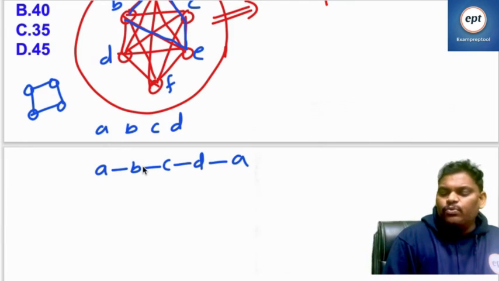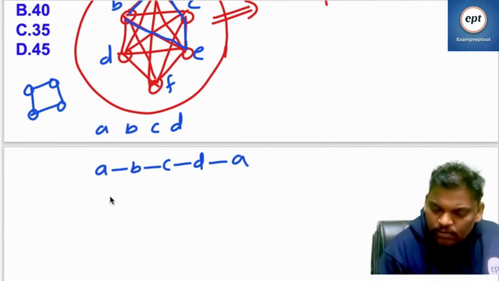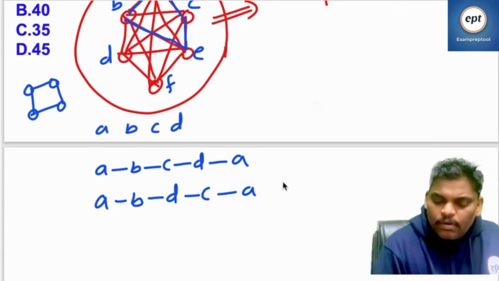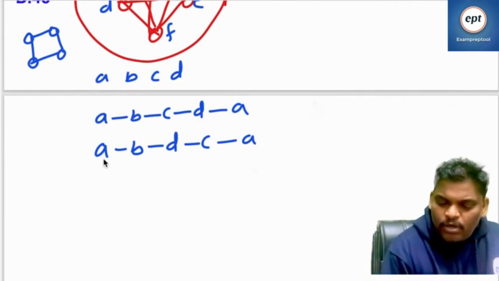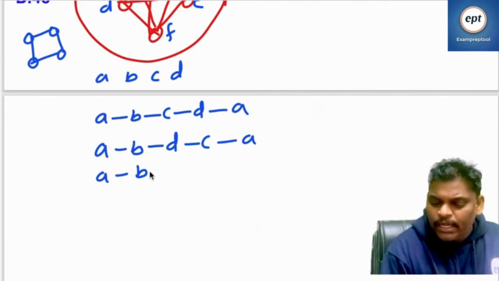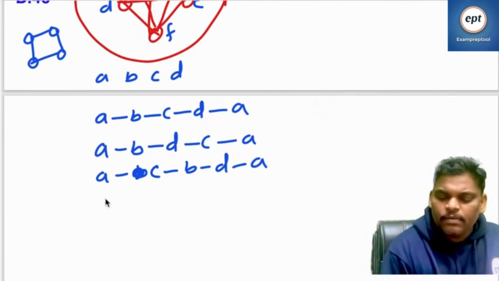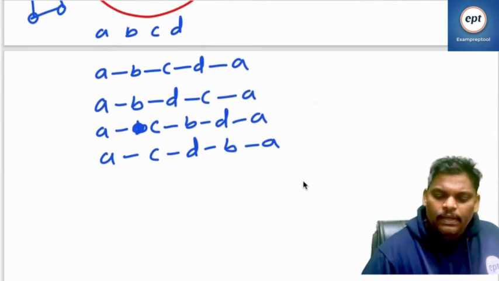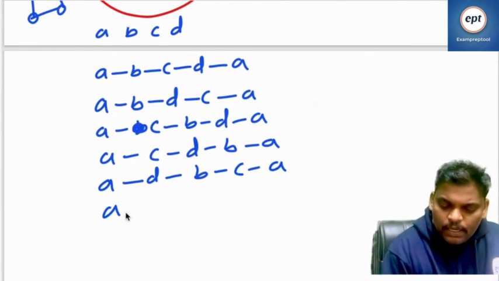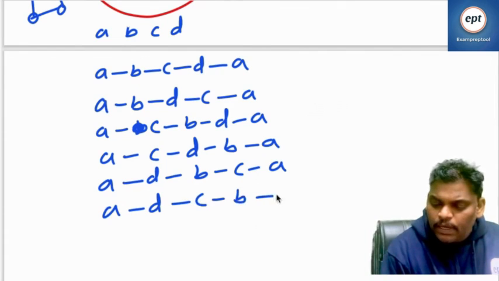One more: A, B, D, C, A, so I changed C and D. Then A, C, B, D, A. Next, A, C, D, B, A. Next, A, D, B, C, A, and A, D, C, B, A. Check now.